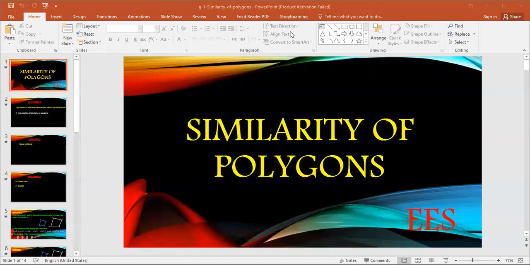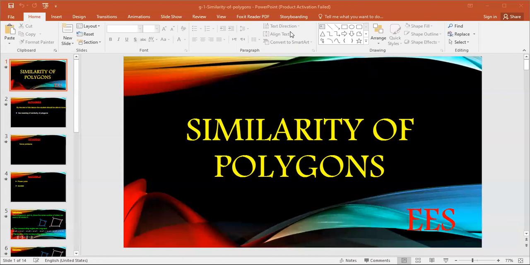What are the corresponding angles here? I will take from the polygon, and the order is very important here. Measure of A equals measure of X. A is 70, then measure of X also equals 70.